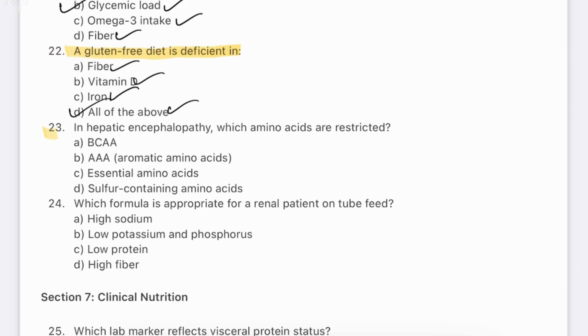Question number 23. In hepatic encephalopathy, which amino acid is restricted? BCAAs, branched chain amino acids; AAAs, aromatic amino acids; essential amino acids; sulfur containing amino acids. The answer will be B, aromatic amino acids. Aromatic amino acids like tyrosine, phenylalanine, tryptophan accumulate due to impaired liver metabolism. This leads to altered neurotransmitter balance and worsened brain function. Branched chain amino acids are preferred for nutrition in liver diseases. BCAA supplements improve nitrogen balance and neurological symptoms.